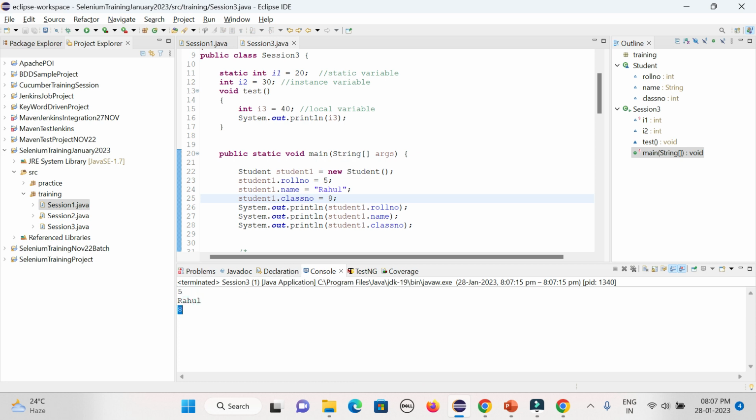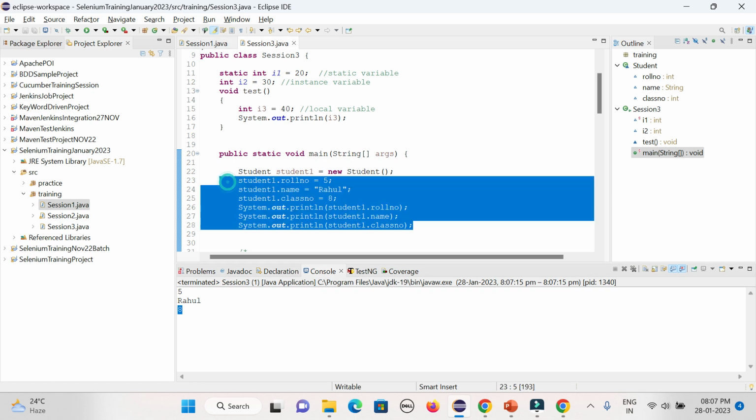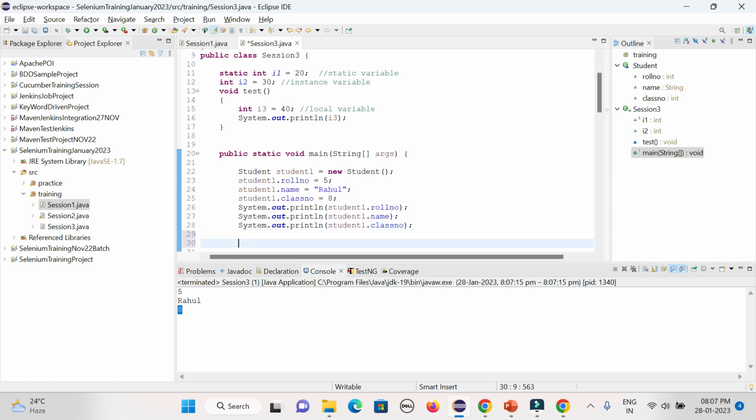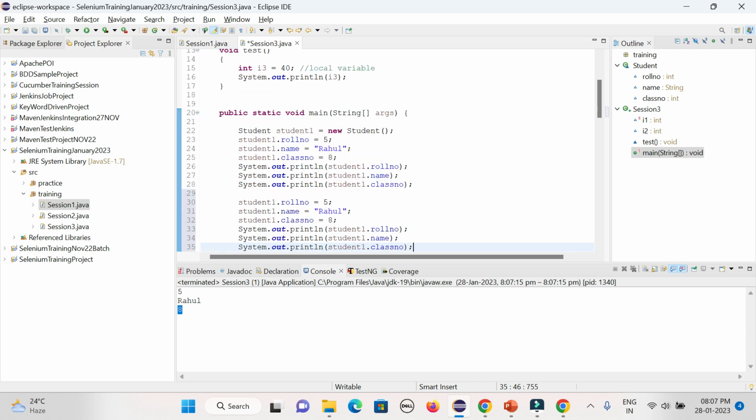Now say you are having 2 students or multiple students, how can you create the object or instance? You have to create a new object or instance called student2, because the object or instance should be unique here.